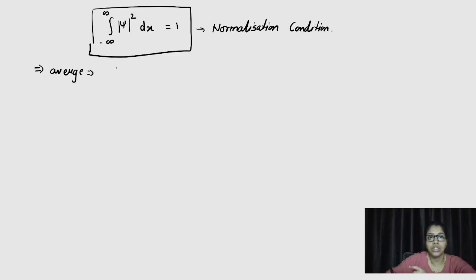We can find the average value of a function. Suppose we are finding the average value of position between minus infinity and infinity. In quantum mechanics, we call the average value of position the expectation value of position, or the expectation value of a quantity.